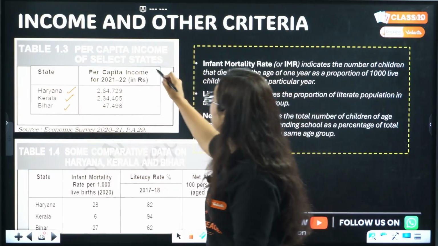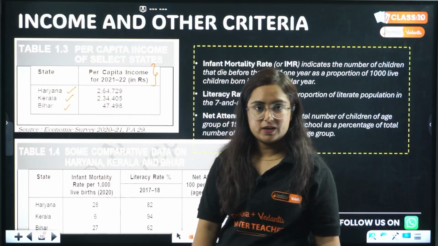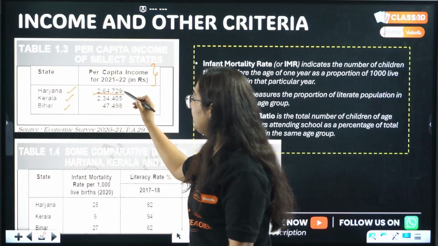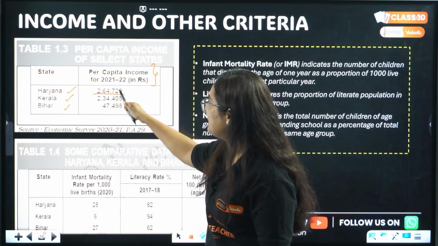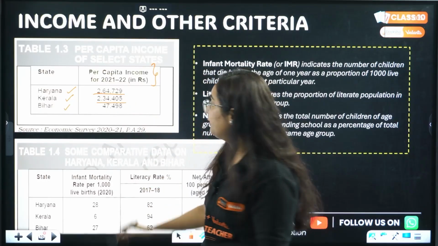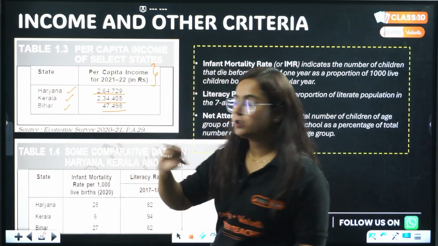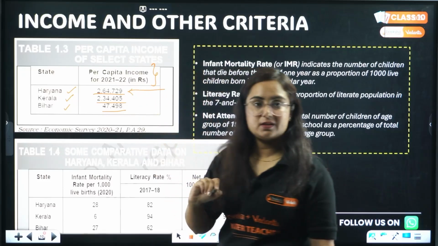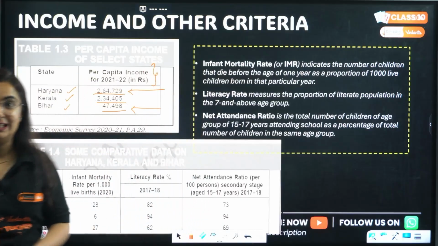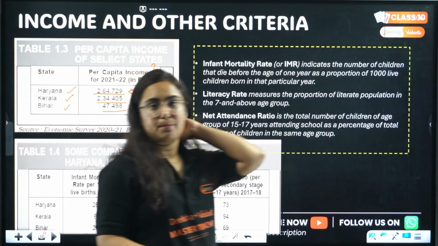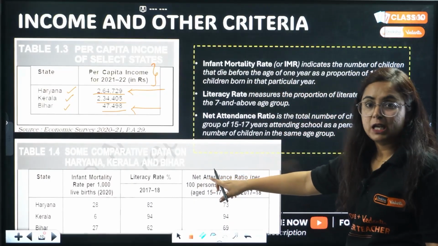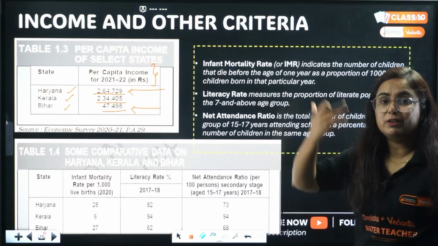First, we compared the per capita income of these states, according to which Haryana has a per capita income of 2,64,729, Kerala 2,34,405, and Bihar 47,000. According to this, the state that earns the most is Haryana and the least is Bihar. So according to per capita income, the most developed might be Haryana, but that's not true, as will be clear from this table, because here we are comparing with other parameters.